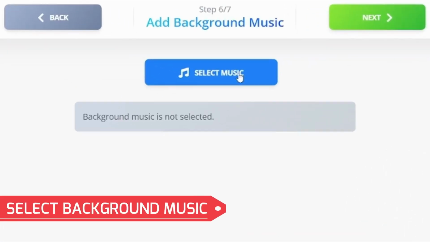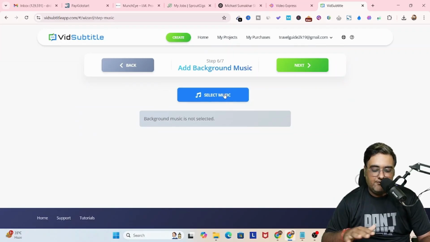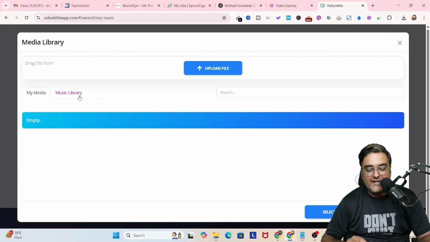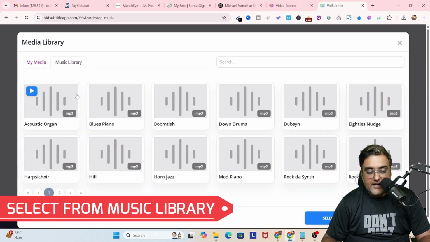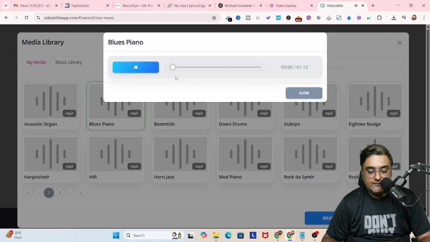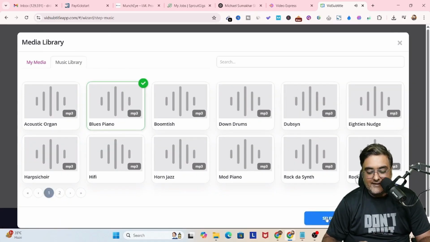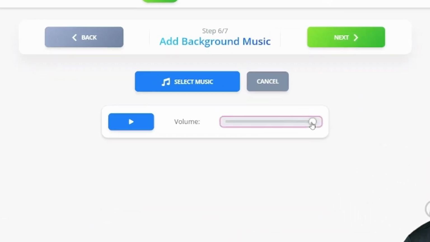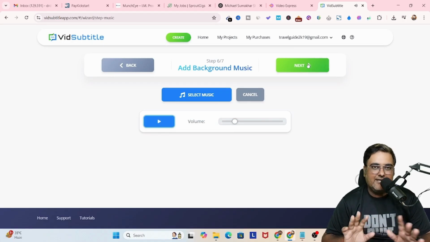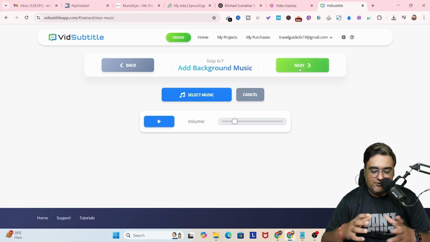And on the next step, we can select a background music if you want to. If you don't want, it's absolutely fine. So let's go ahead and select one just for the purpose of doing it. So on the music library, you can find there are plenty of musics that are already there, which is done for you. So let's go ahead and choose this piano just for an example. So you can see it's quite good, right? So let's go ahead and select this, and then we can change the volume. I would suggest you to keep it somewhere around 15 to 20. I'm going to keep it around 20, but you can do it 15 or 10 as well. That's up to you. It would depend on the actual output, right?